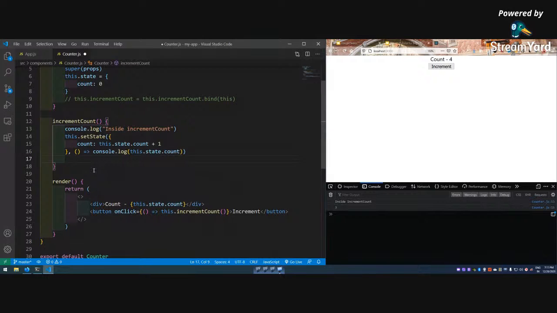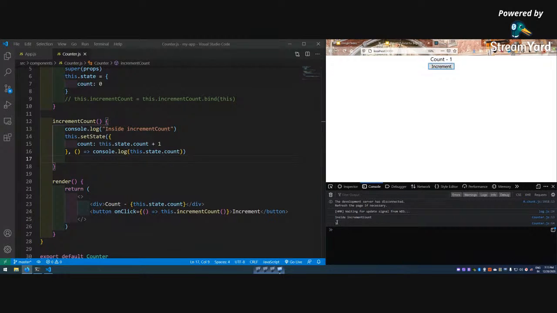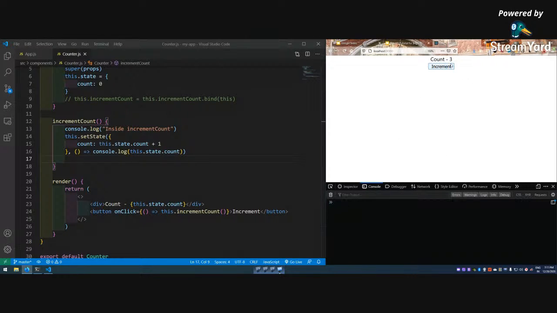Let me save it, delete it, refresh it. Increment 1 1, 2 2, 3 3, 4 4. So this is how it is done. Hope you learned this.setState perfectly now.